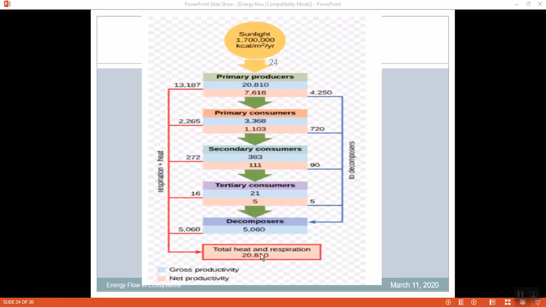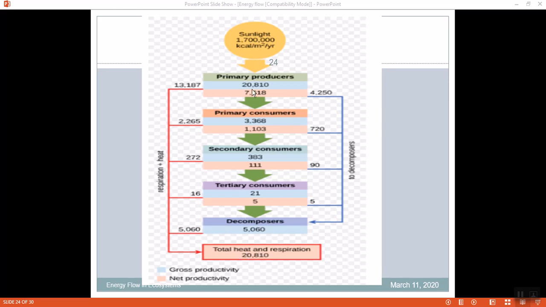So this is a way to show how the sun provides energy and how it moves. Here there are two different colors. One is blue, and another is purple. The purple one shows the respiration at each trophic level.